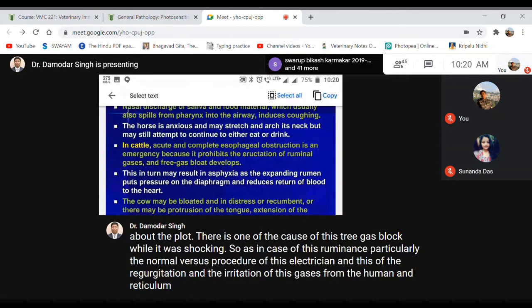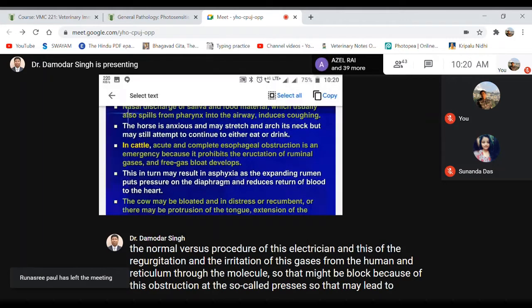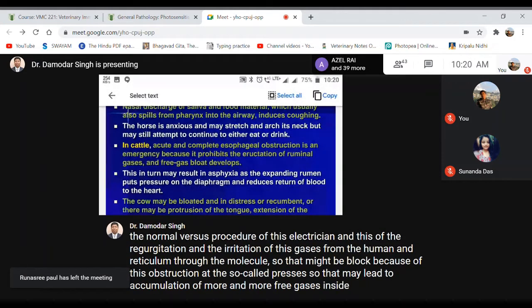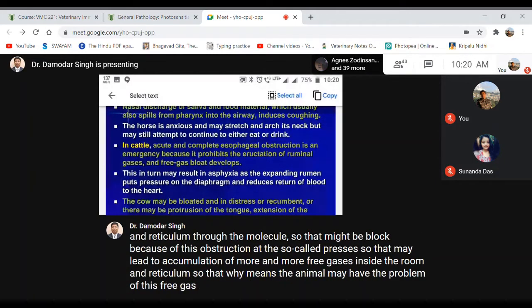So that may be blocked because of this obstruction at the esophageal passage. That may lead to accumulation of more and more free gases inside the rumen and reticulum. So that's why the animal may have the problem of free gas bloat. That is one of the very common problems in ruminants like cattle.